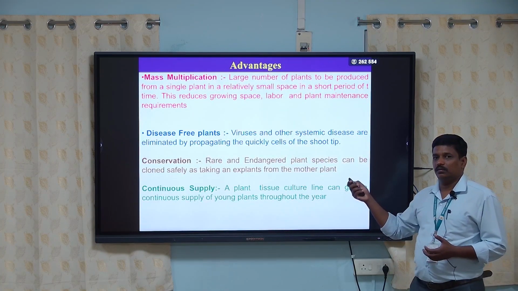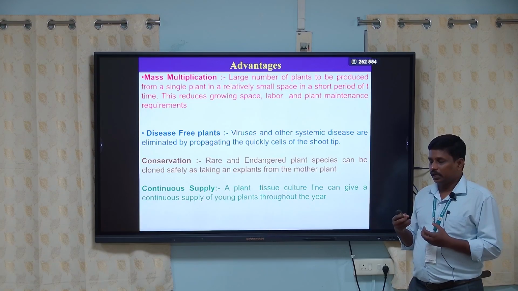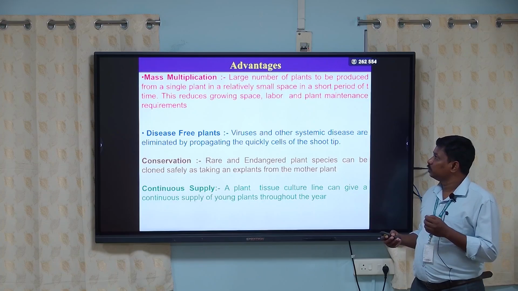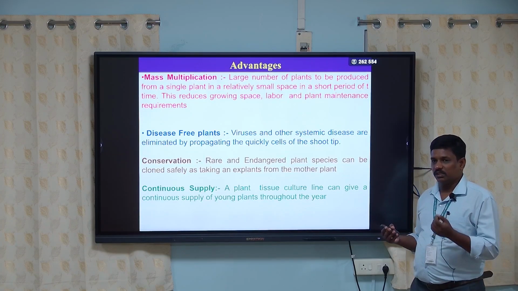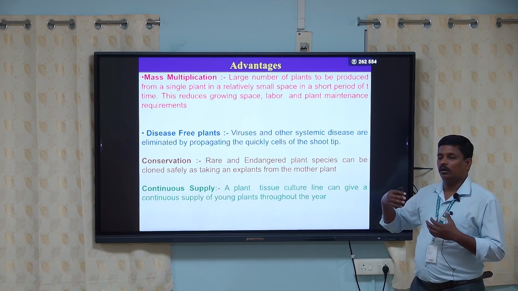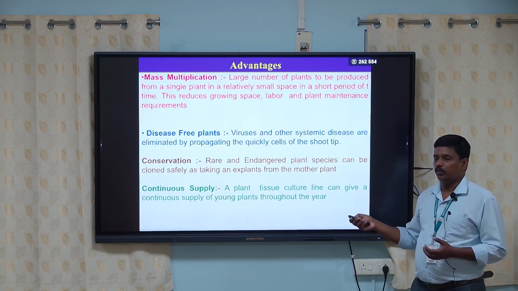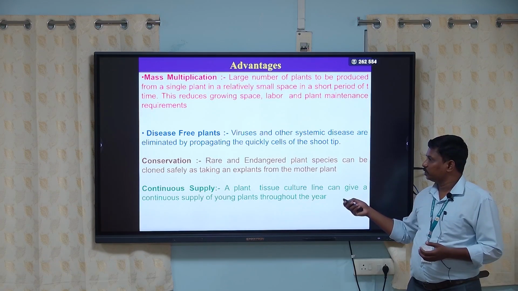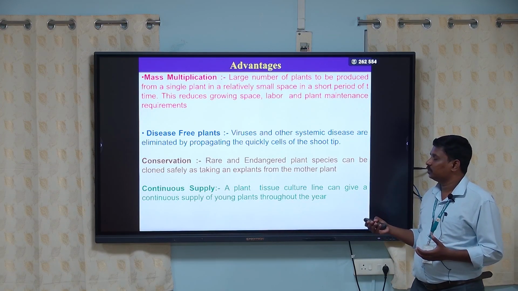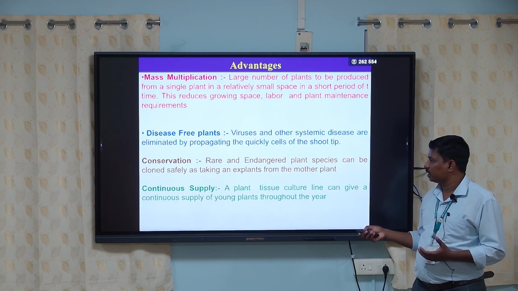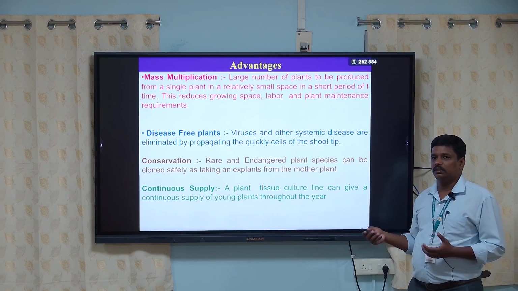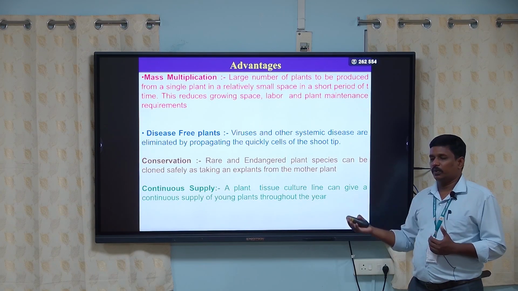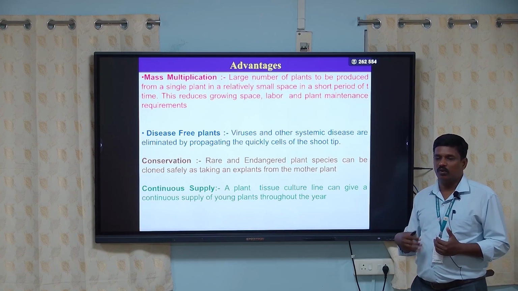Advantages: plant tissue culture helps to mass propagate the plant. A very small, minimum piece of plant is utilized to make many plants. From a single plant, we can produce thousands or lakhs of plants. Tissue culture helps to develop disease-free plants, and it helps to conserve plants, including endangered, rare or endemic plants. Tissue culture helps provide a continuous supply of plants to the industry. Throughout the year we can develop the plant, as the tissue culture process doesn't depend on environmental conditions.